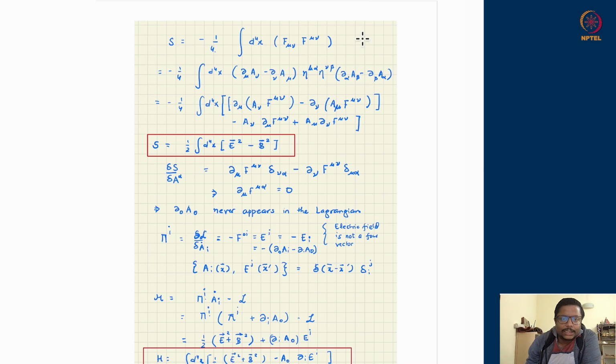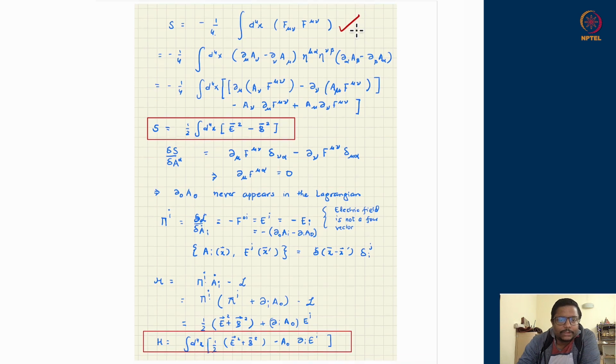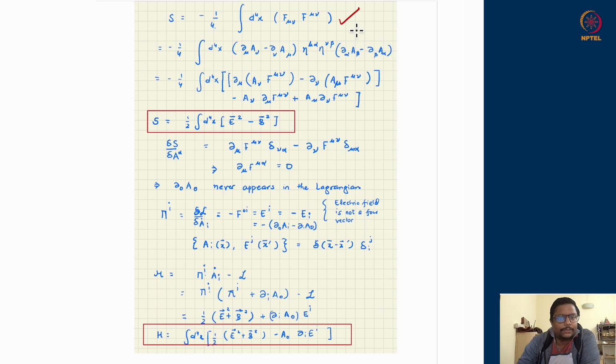And we can see that the action of interest was this object where F mu nu were contracted amongst each other with a -1/4 factor, and with some massaging of the equations, which we have seen previously, due to their antisymmetric nature and the contraction with the eta mu nu's, which come in handy here. One can rewrite the whole action in terms of boundary terms as well as terms dependent on the A's directly. Previously, when I write F mu nu, all the terms contain the derivative of A mu. There is no term which is free of the derivative of A mu.